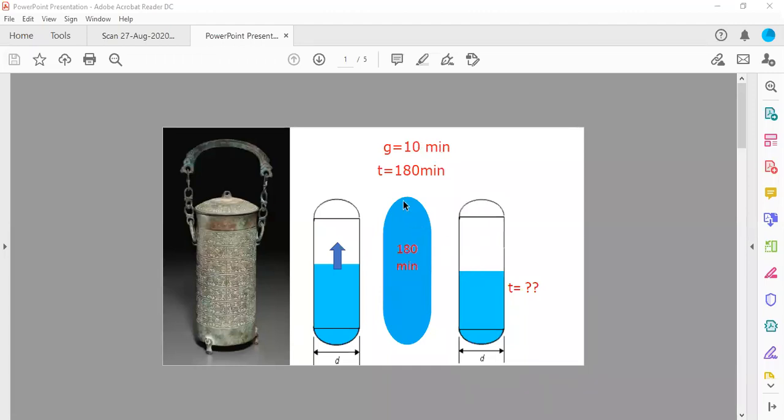So you need to remember, if this vessel is completely filled in 180 minutes, then to fill it half, there is only one generation gap. And to fill it 1/4, a further one generation gap. So if you minus 10 from 180, the vessel is half filled. If you further minus 10 from this 170, then 160 minutes will fill this vessel 1/4. For 1/8, you will still decrease 10.